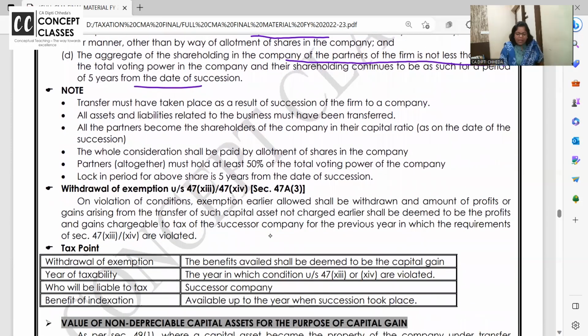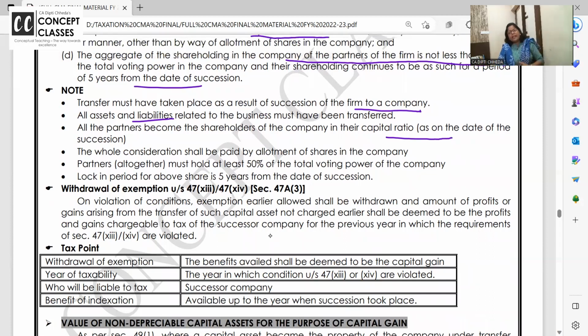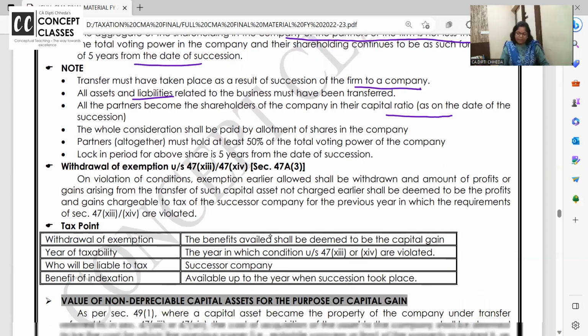Transfer must take place as a result of succession of the firm into the company. All assets and liabilities are transferred. All partners will become shareholders in the ratio of their capital. Whole consideration के बदले आपको क्या मिल रहा है? You are giving your capital of the partnership to the company. Company में आपको क्या मिल रहे हैं? Shares. Partners must hold at least 50% of the voting power, and the lock-in period is 5 years.